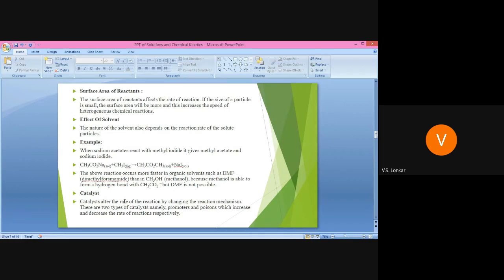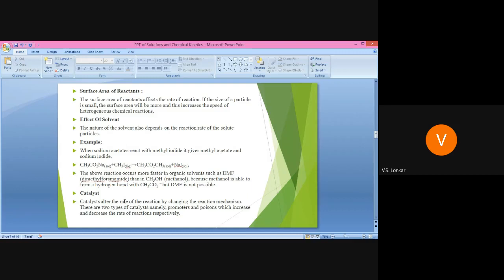It is very important. Whenever we say surface chemistry, most of the chemical reactions occur on the surface of the catalyst, so these are very important reactions. Therefore the surface area of reactants also affects the rate of reaction. The higher the surface area of the reactant molecules, the greater is the rate of reaction. If the size of the particle is small, the surface area will be more, and this increases the speed of heterogeneous chemical reactions. Always remember, the higher the surface area, the higher is the rate of reaction.